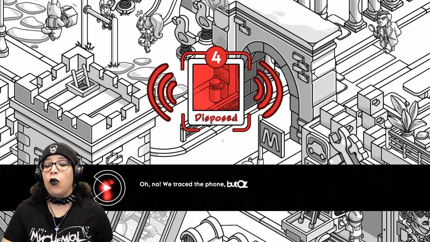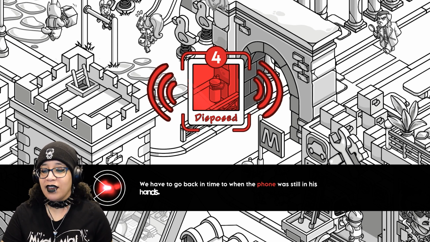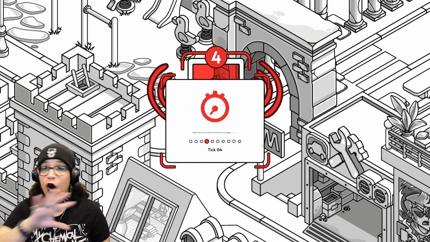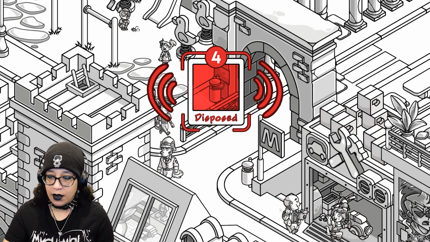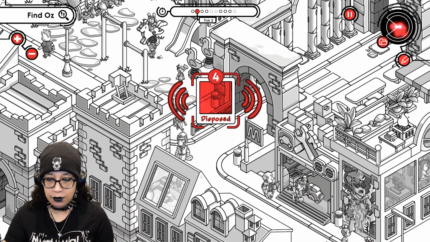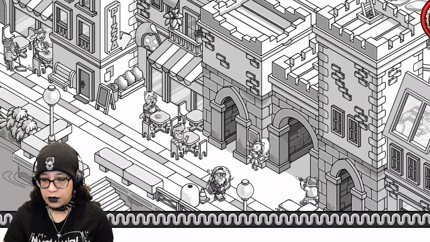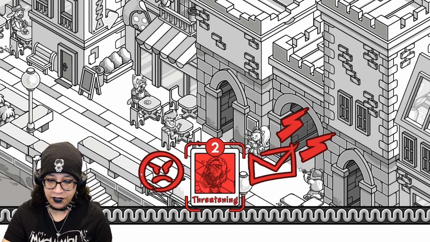Oh no, we traced the phone, but Oz has already disposed of it. We have to go back in time to when the phone was still in his hands. Okay, well, I think I can figure that out, because during all that time I was looking for Axel, I saw Oz like 6 times. Watch me not be able to do it now. Hold on. He was definitely over here. Look, here he is. And he was over there even earlier. I remember this. Look at the mad face.